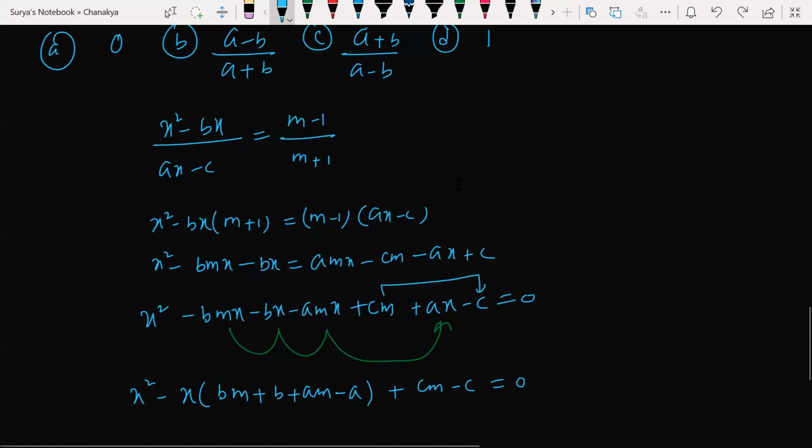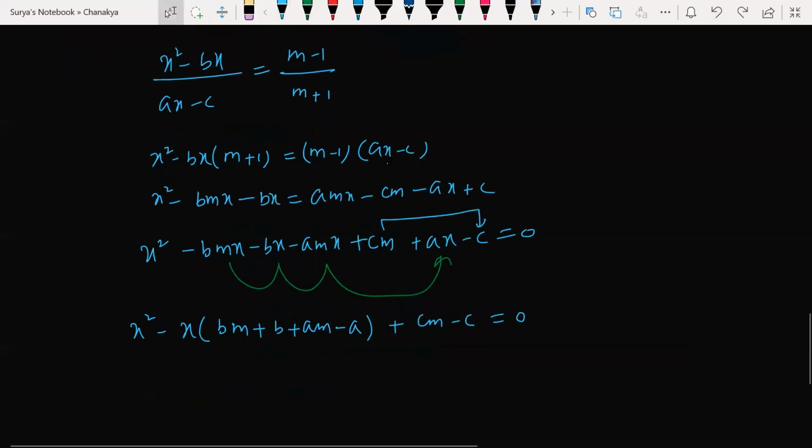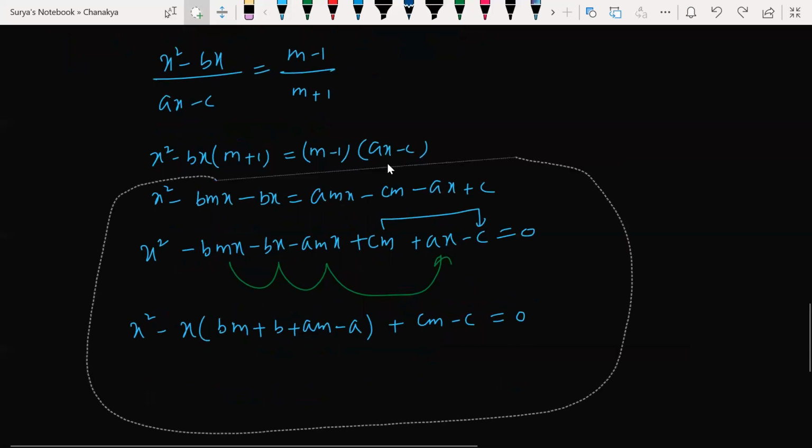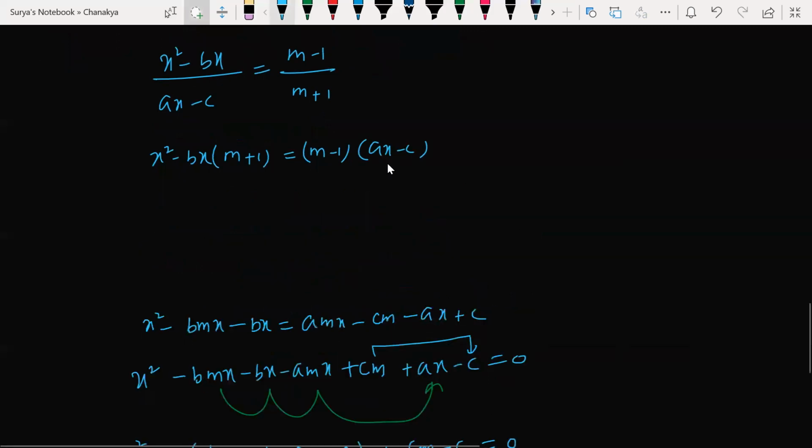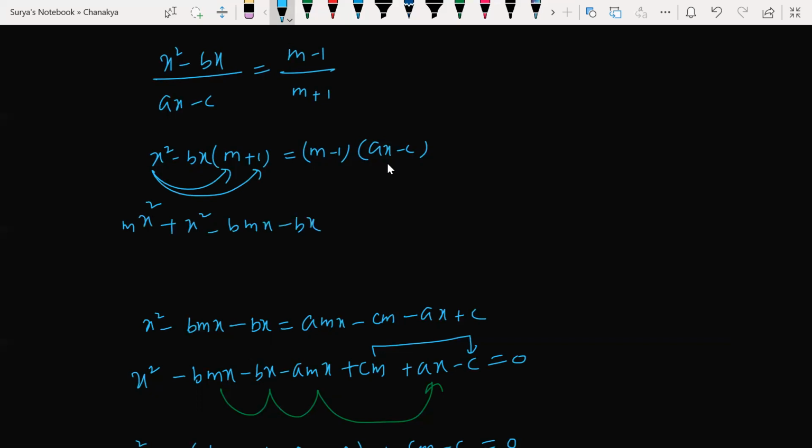Look at this. We made a small, very silly mistake. Here, this into this, mx square. This into this. This is what you're saying, Kavya? Yes, sir. Minus bx. Correct. So minus bx is equal to amx minus cm minus ax plus c. All right.